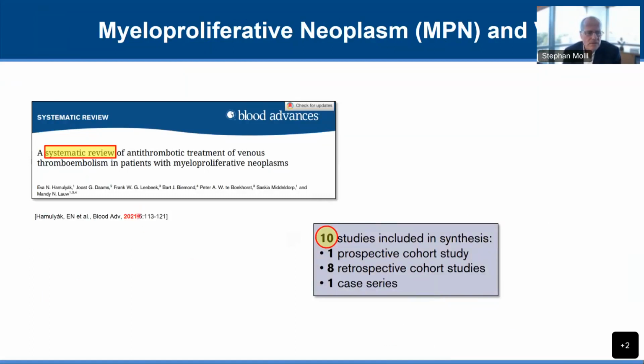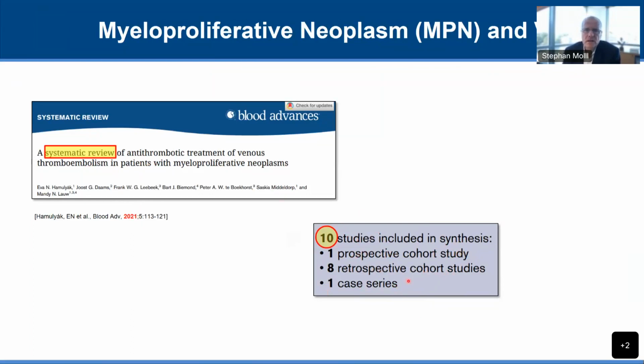And relatively recently, in 2021, there was a systematic review of antithrombotic treatment for VTE in patients with MPNs. And the authors identified 10 studies that were relevant for the synthesis. And there was one prospective cohort study, but not any randomized trial. There were 8 retrospective series and 1 case series.